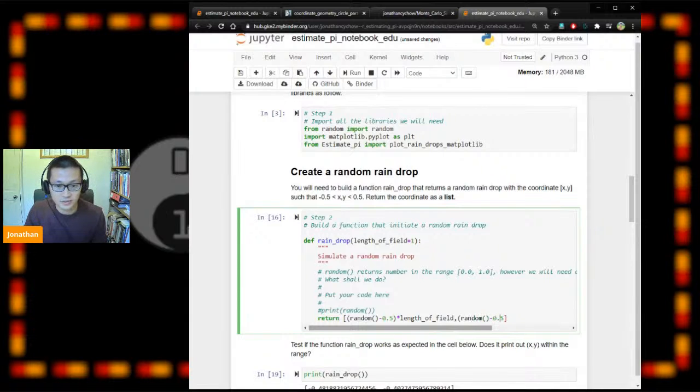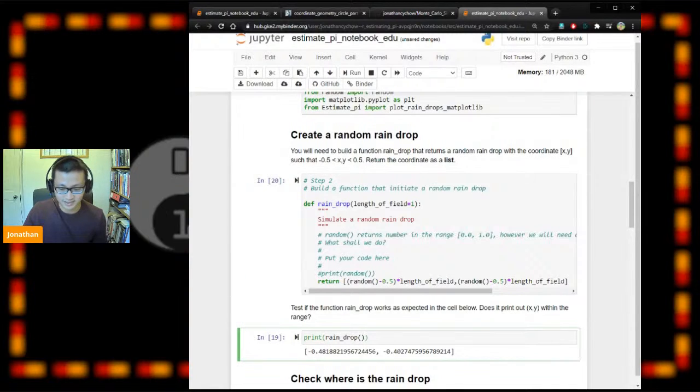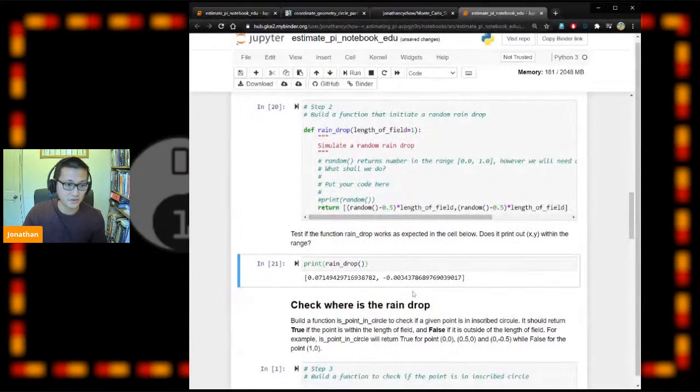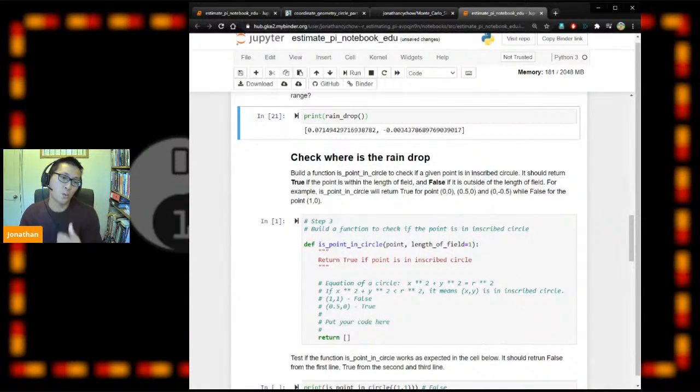So random minus 0.5 and then times length of field. Because length of field is 1 in this case, you will always have the same answer, but if you change that to something else, it will matter. Let's make sure it's still working. Okay, cool. So this function will generate a raindrop for us within the field. The next step is we need to check where exactly the raindrop lands in the field.